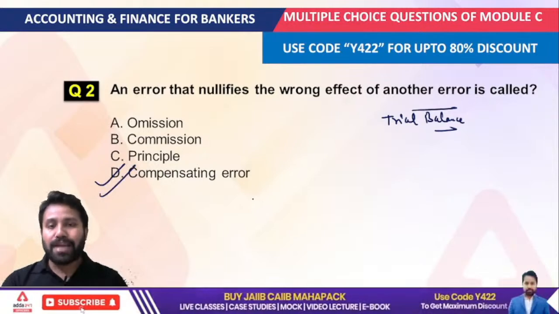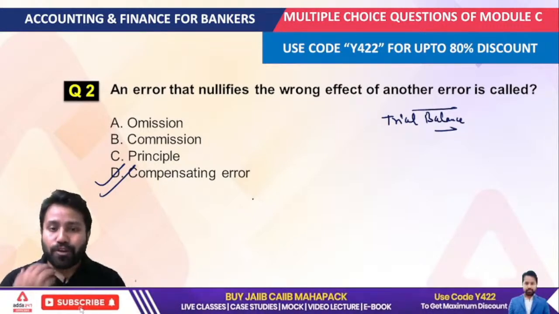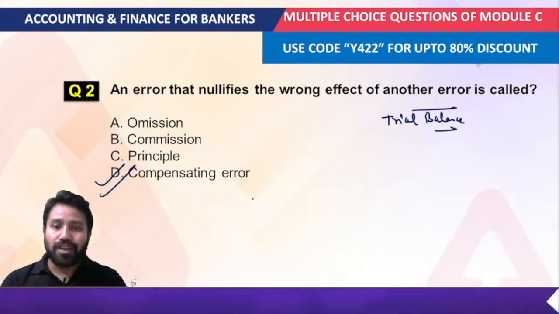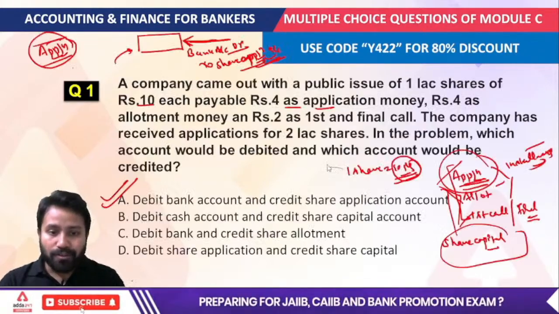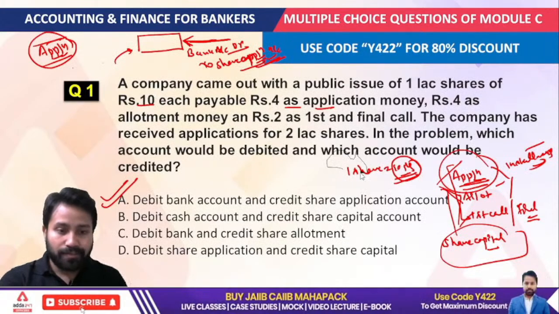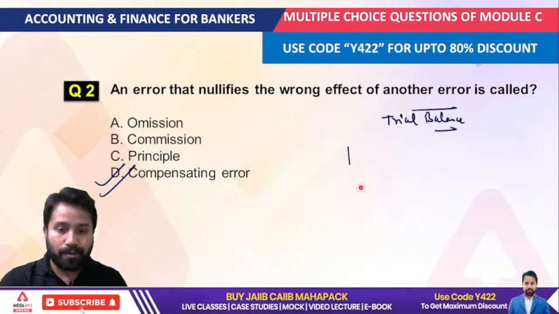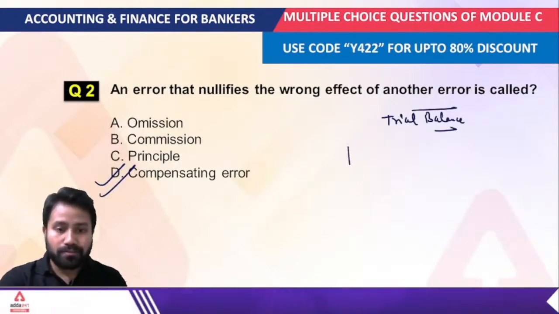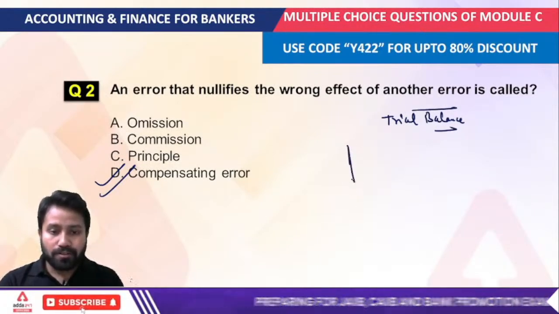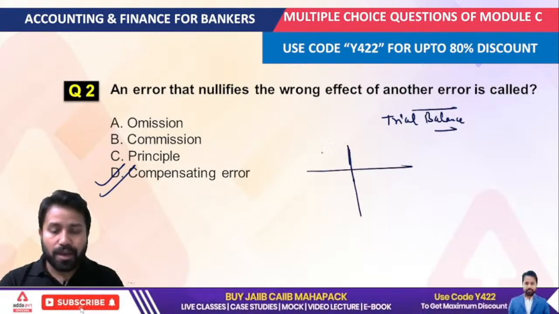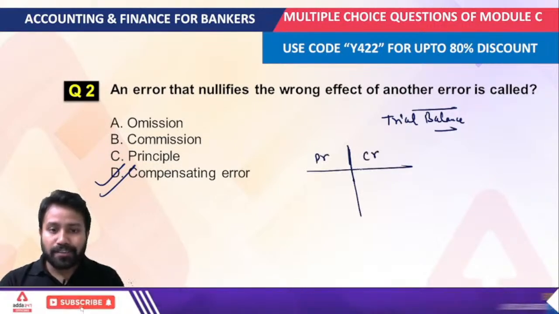So what we understand by compensating error is that one error nullifies the wrong effect of another. Suppose this is the debit side and this is the credit side.